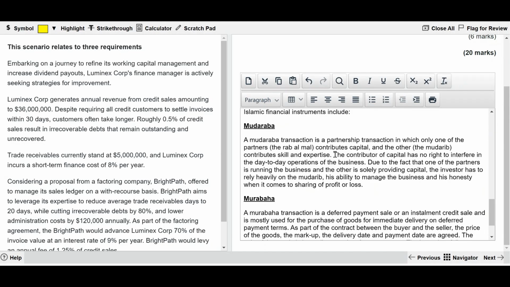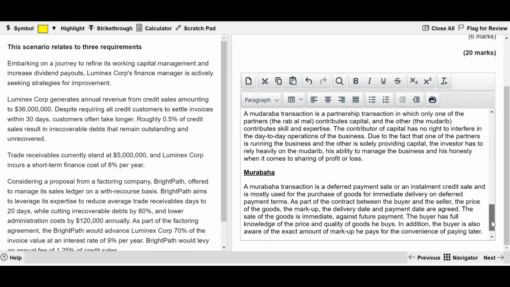A Mudarraba transaction is a partnership transaction in which only one of the partners, Rabb al Mal, contributes capital, and the other, the Mudarrib, contributes skill and expertise. The contributor of capital has no right to interfere in the day-to-day operations of the business, as one partner is running the business and the other is solely providing capital. The investor has to rely on the mudarrib, his ability to manage the business, and his honesty when it comes to sharing of profit or losses.